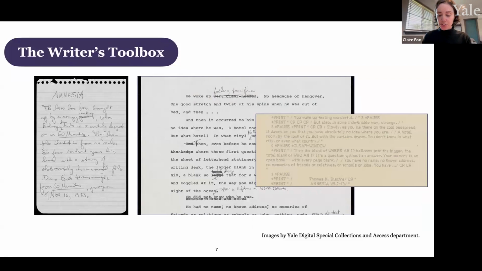Some of the items that first stood out to me were handwritten notes on pages with the title Amnesia, and typed drafts of the Amnesia narrative with handwritten annotations, examples of which you can see on this slide. As I read through them, I realized that Disch had written the early Amnesia drafts by hand and on a typewriter, and not on a computer.